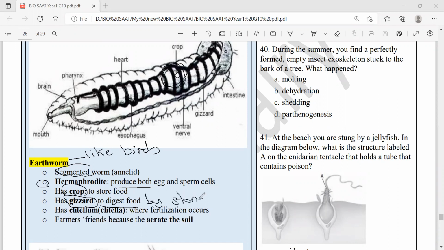Yes, they swallow stones like birds, which help them digest the tough food in the base of the stomach, which is called the gizzard. Also, they have something called the clitellum. It's a swelling, which is not shown here, just similar to this. The clitellum is where fertilization takes place. Clitellum for reproduction.